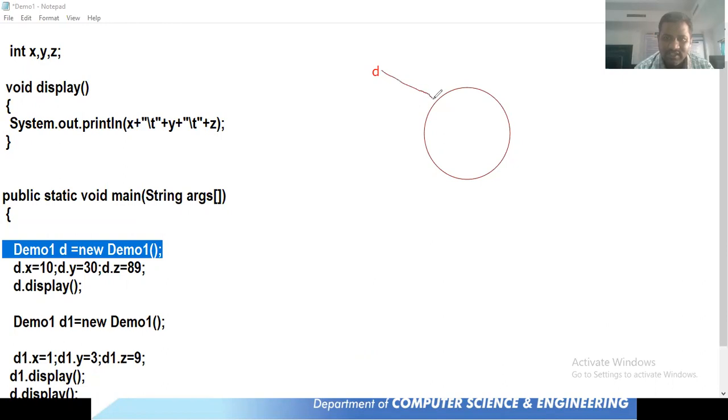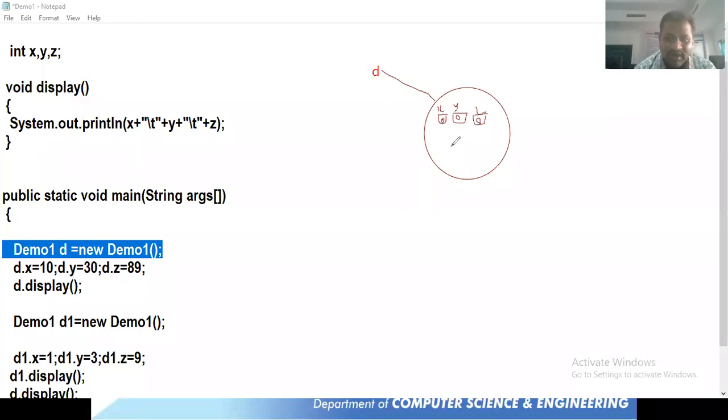D is referring to this object, and this d consists of three variables: x, y, and then z. Okay, this is x, y, z. So initially these values are going to be 0.